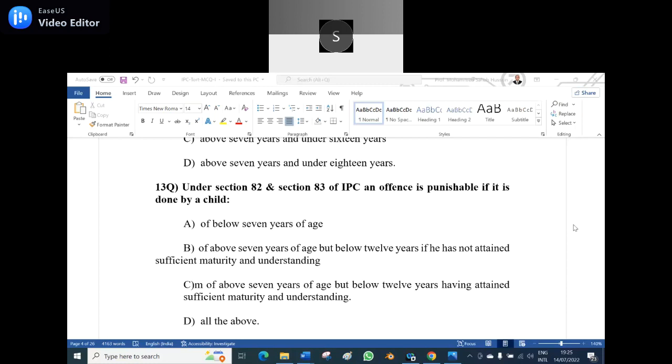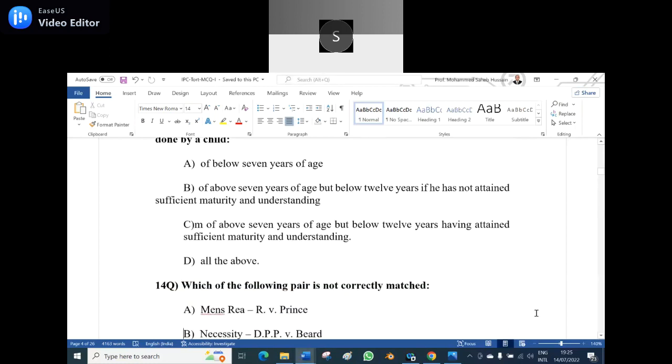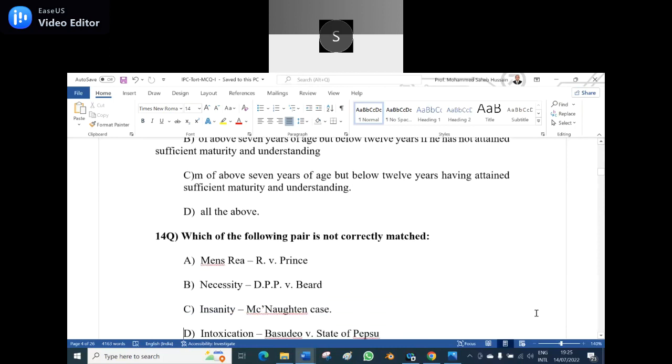C, sir. Option C is the correct answer. A child above 7 years of age but below 12 years, having attained sufficient maturity and understanding, is punishable. So C is the correct answer.